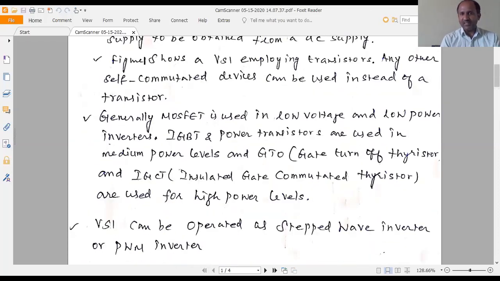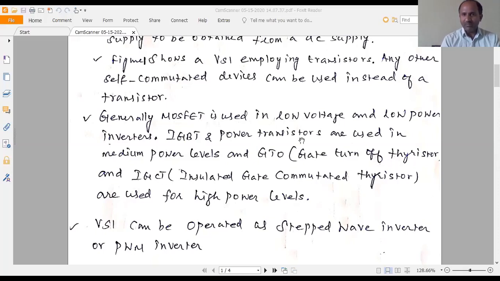Generally MOSFET is used in low voltage and low power inverters, whereas IGBT and power transistors are used in medium power levels, and GTO, gate turn off thyristor, and IGCT, insulated gate commutated thyristor, are used for high power levels.